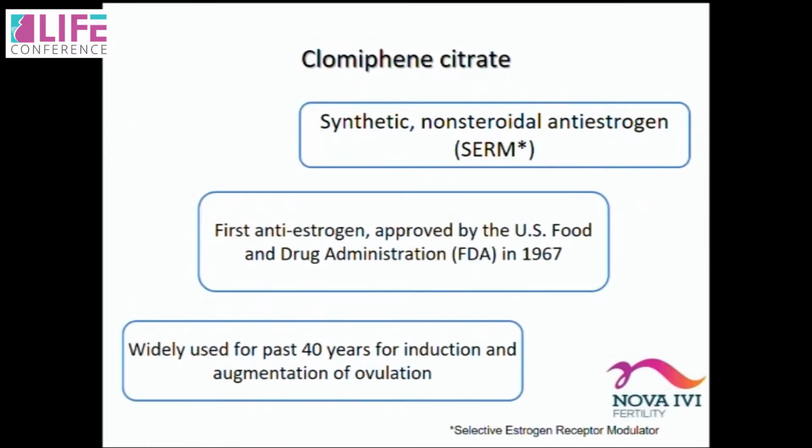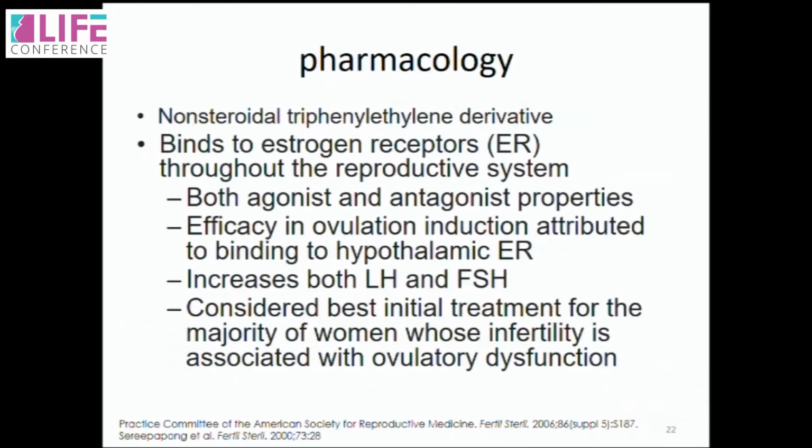What is clomiphene? Commonest medicine that we've all been using for the last 50 years now. It has both estrogenic and antiestrogenic action. It works as an agonist, as an antagonist. Its efficacy in ovulation induction is because of its central effect. It binds to the hypothalamic estrogenic receptors. It increases, unfortunately, both FSH and LH, not only just the FSH. And it's considered the best initial therapy because we are so used to the molecule.